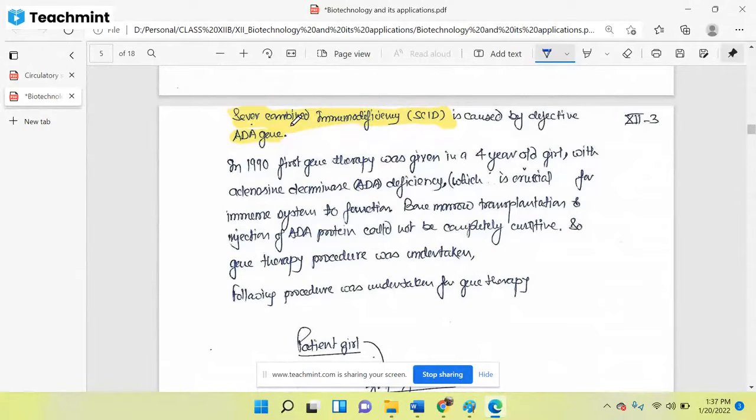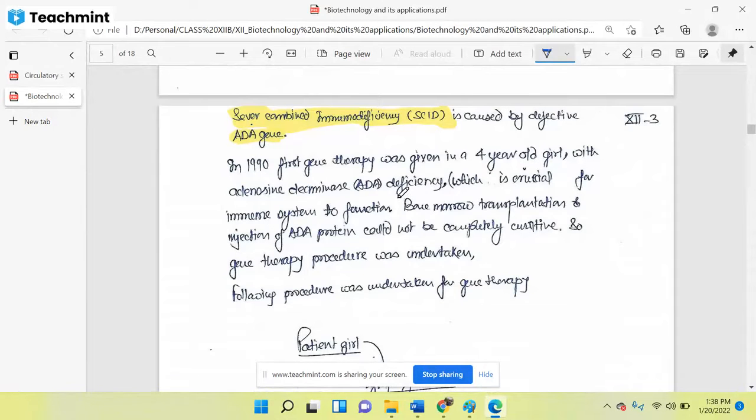You have to remember that 1990 was the year in which gene therapy was first taken into consideration. The first gene therapy was done for SCID disease, and the targeted gene was adenosine deaminase, ADA. Its function is crucial for the immune system to function. I told you that this gene is involved in the immune system. If the gene is not normal, it hampers the function of our defense mechanism, our immune power.